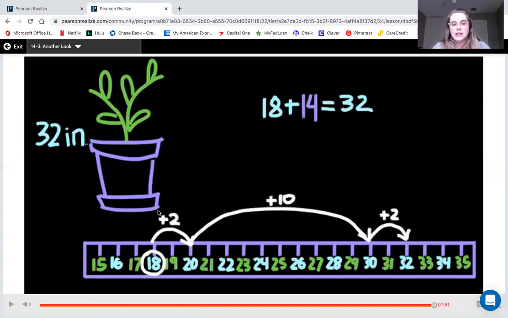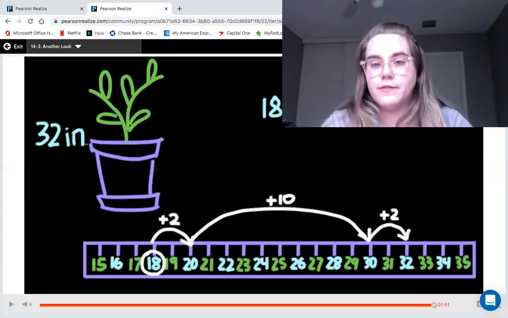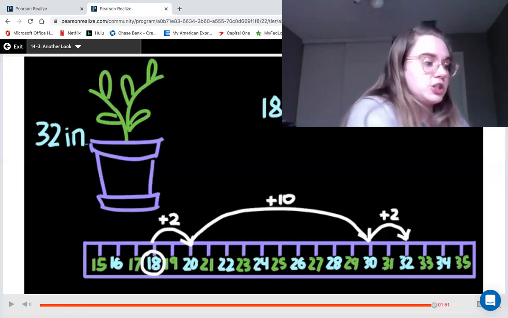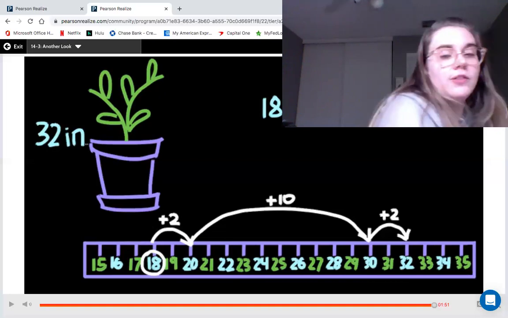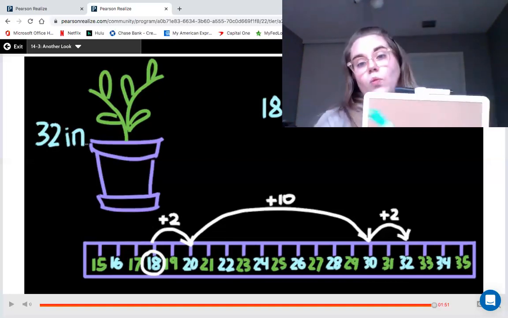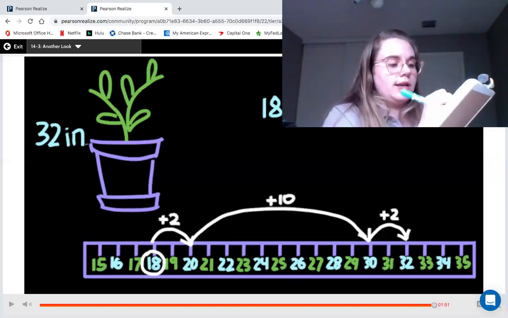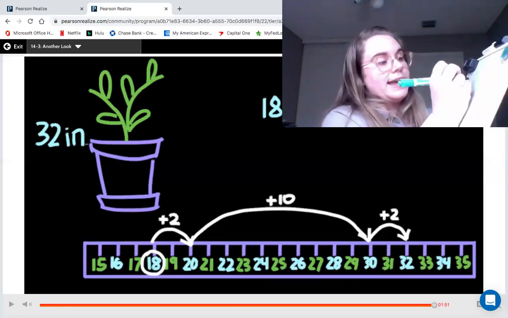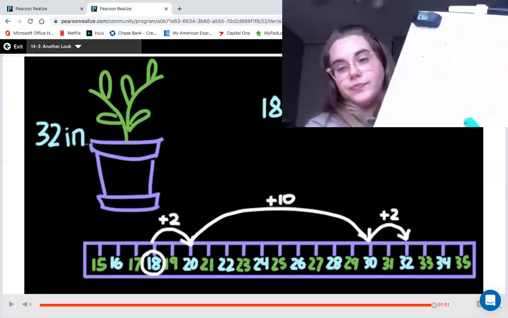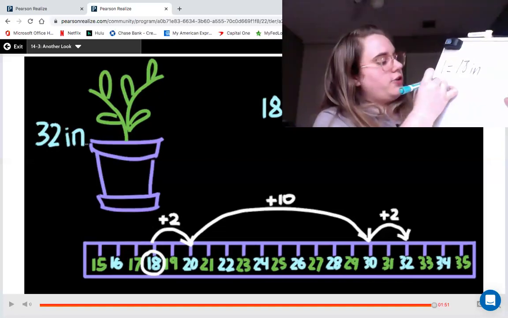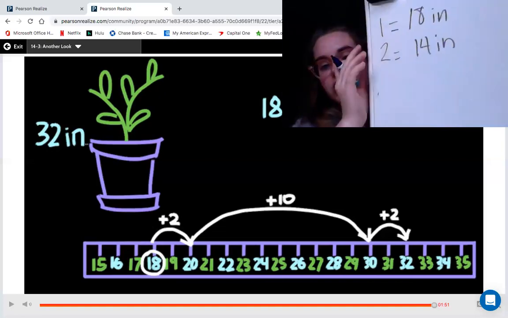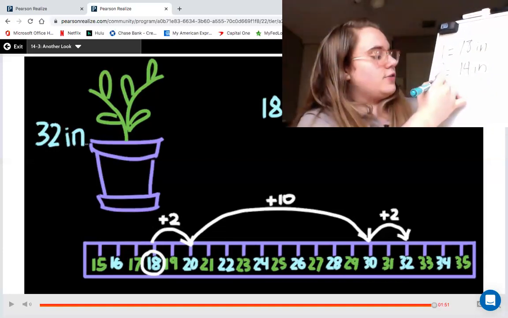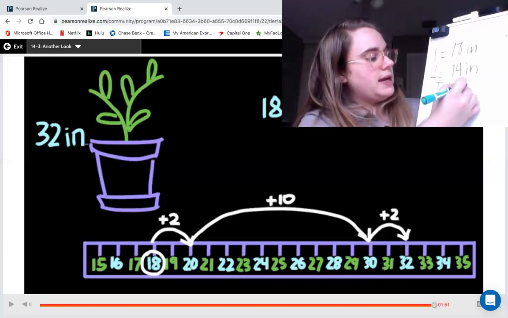Let's say they didn't know how much the plant grew. So let's say that they said month one, it grew 18 inches. And month 2, it grew 14 inches. How much did it grow all together? So the total, what would the total be?